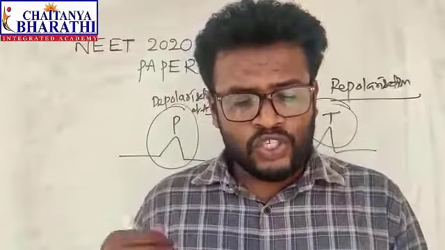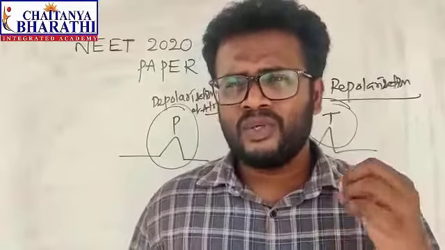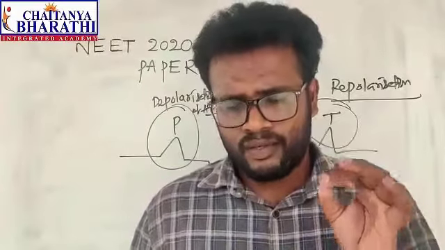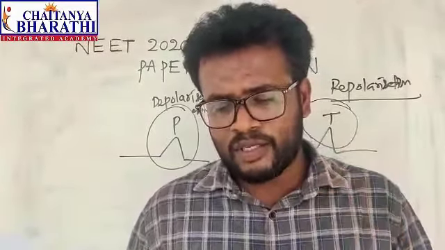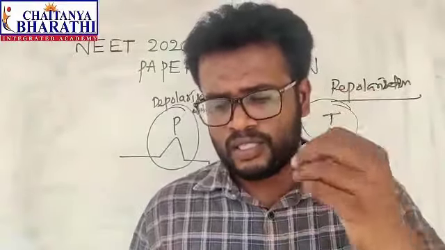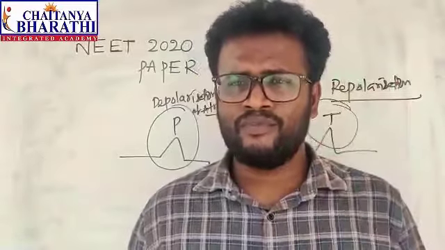And next, the eustachian tube. What is the eustachian tube? It connects the middle ear with the pharynx. And next one, the stapes is attached to the oval window. So this is the question from human physiology.